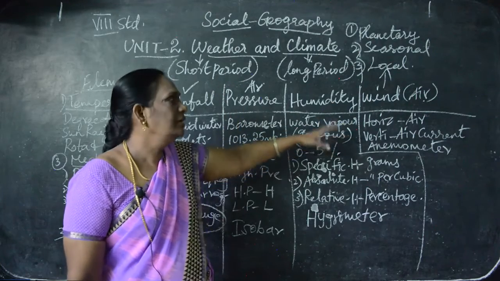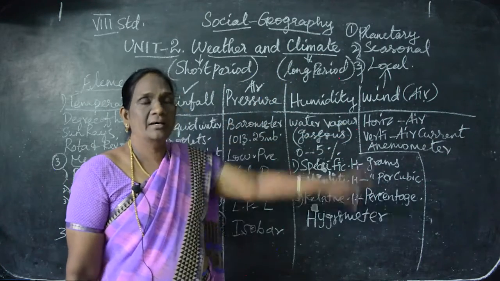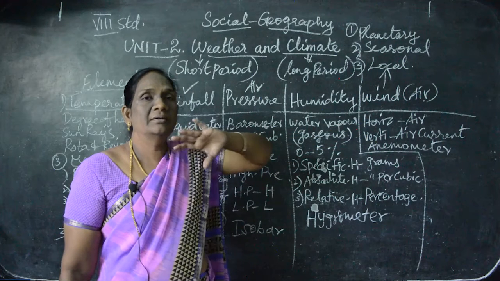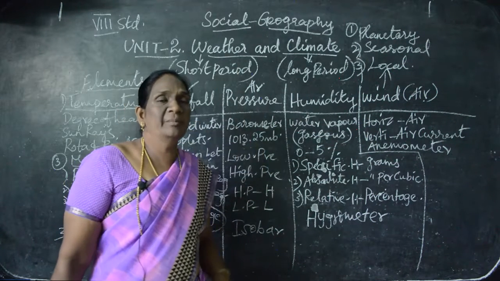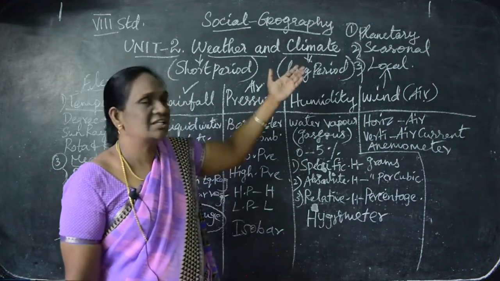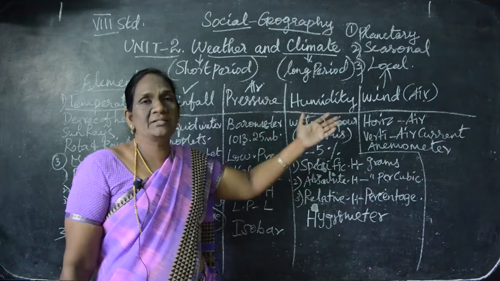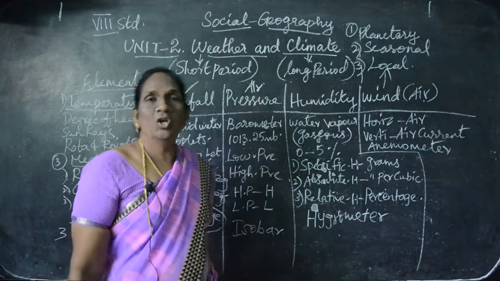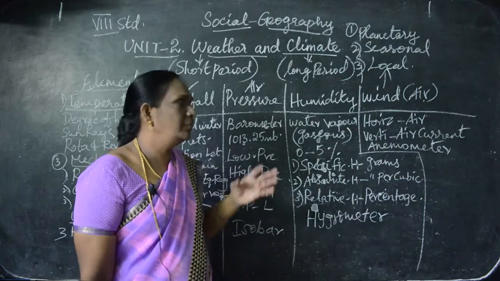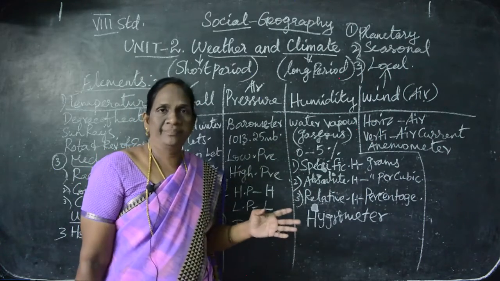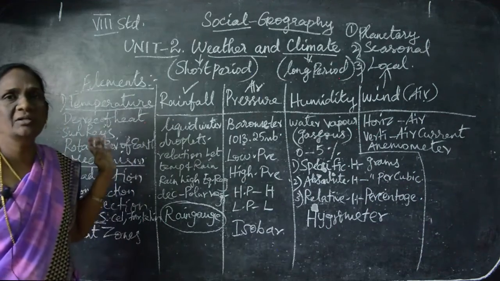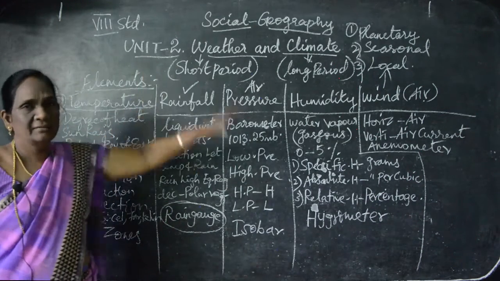Horizontal wind movement is called air, and vertical wind movement is called air current. There are three classifications: planetary wind, seasonal wind and local wind. The instrument which measures wind is the anemometer. So these are all the elements of weather and climate.